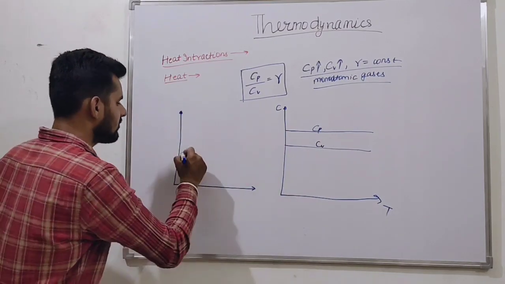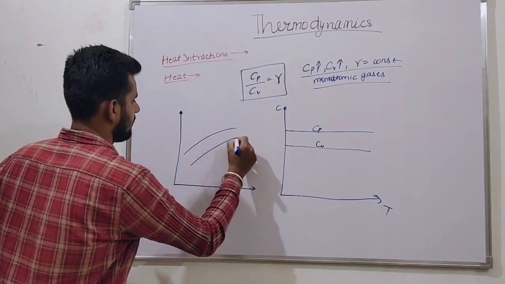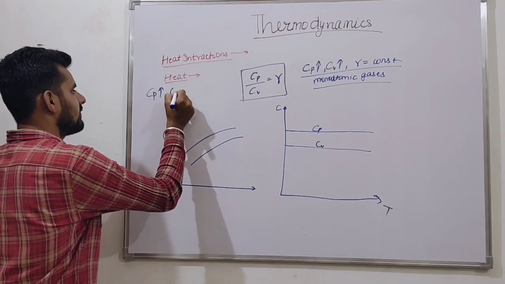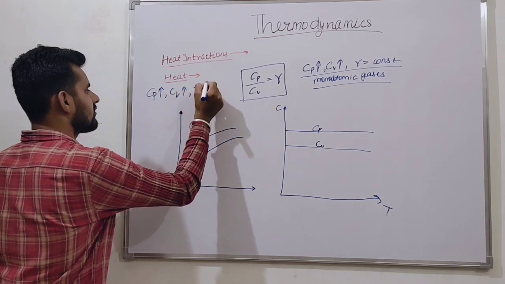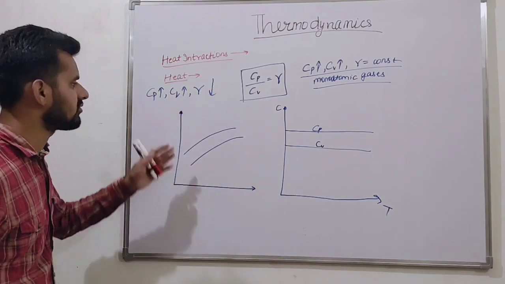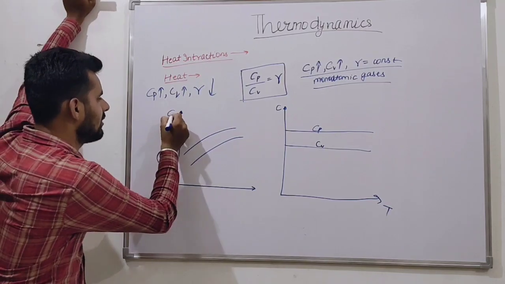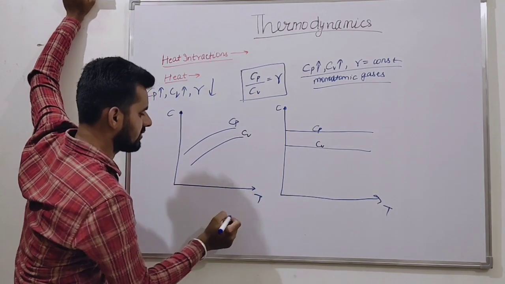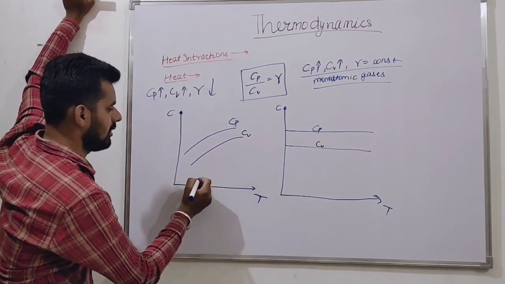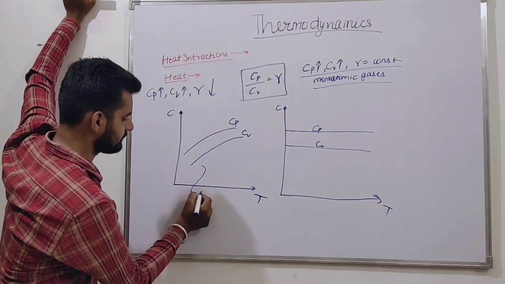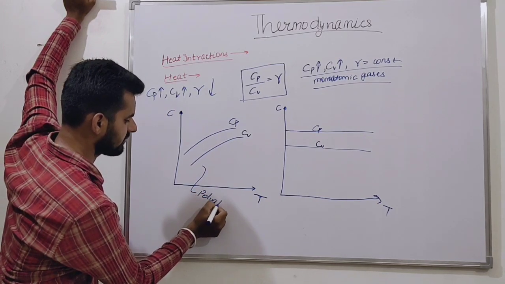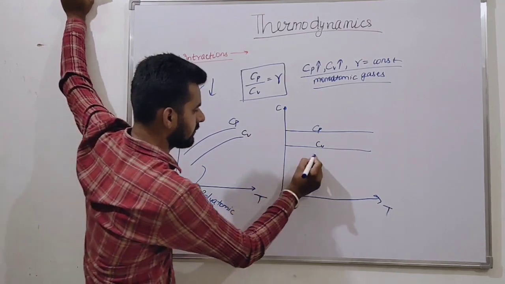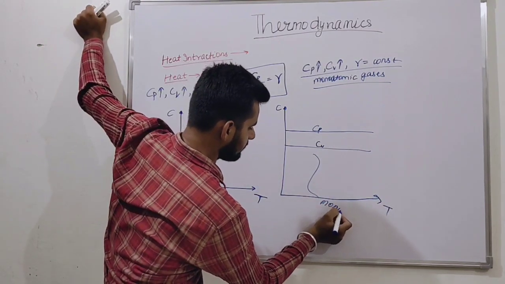In the case of polyatomic gases, Cp increases, Cv increases, but their ratio starts decreasing. This is the plot for polyatomic gases, and this is for monatomic gases.